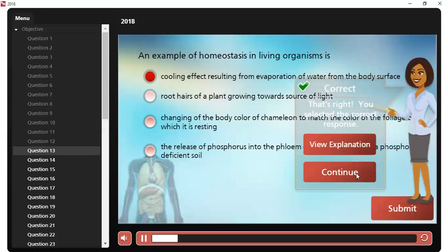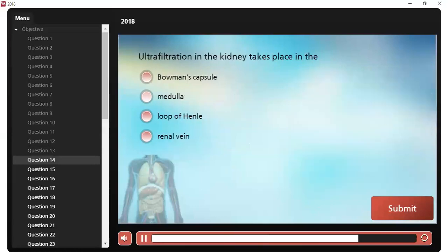Now, question number 14. Ultrafiltration in the kidney takes place in the Bowman's capsule.